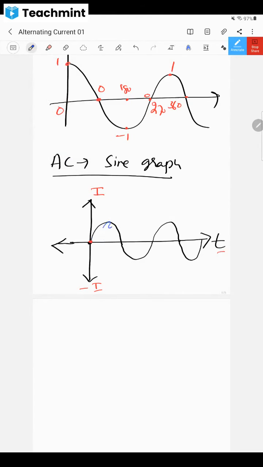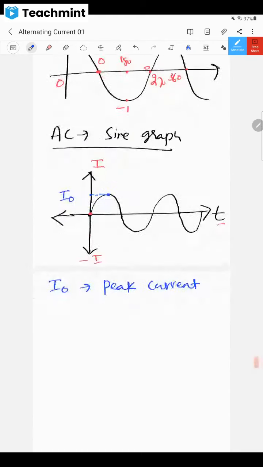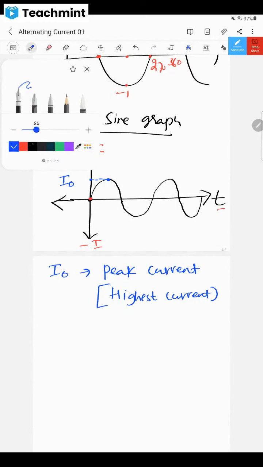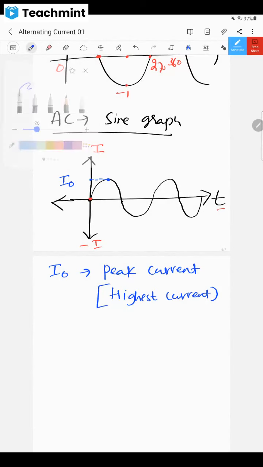This is the highest value of current. Look at this. Here I write I naught. I naught we call peak current. Peak of the mountain we say, no? Peak means highest current, the highest current which is possible. Apart from that I naught, nothing more than that is possible.